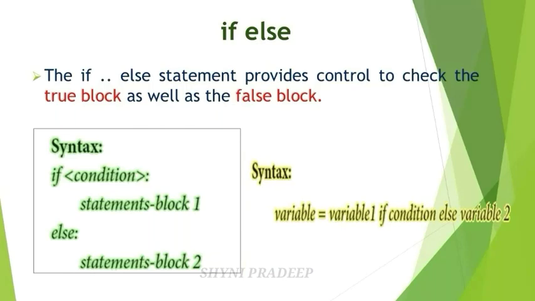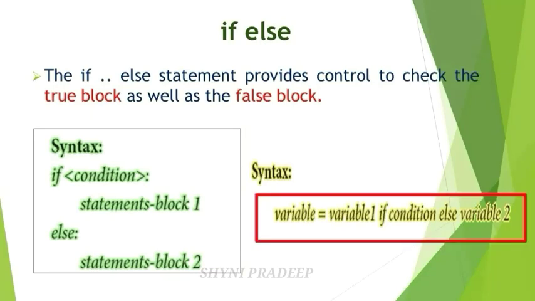It is similar to the conditional operator. How will you write this syntax for the conditional operator? This is the syntax for the conditional operator. I already explained about this conditional operator in the previous chapter. This is the variable, this is the condition. If this condition is true, then you have to take this value. If this condition is false, then you have to take this value. This is the true value, this is the false value. So this if else statement is similar to this conditional operator.